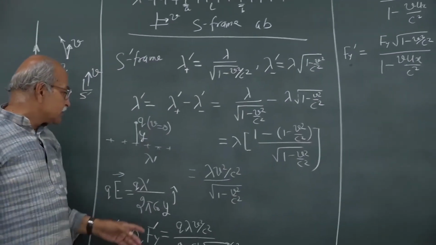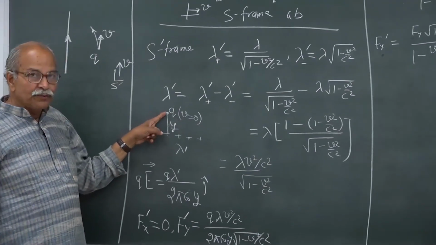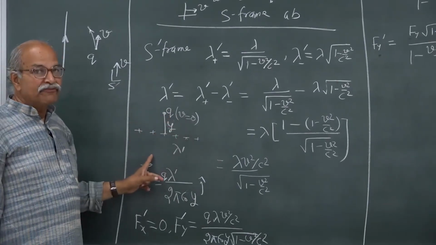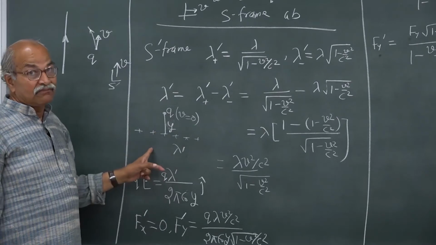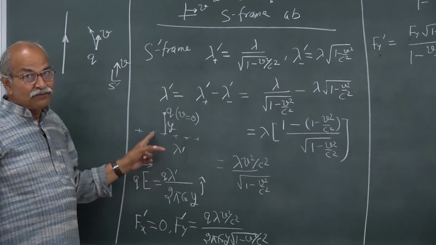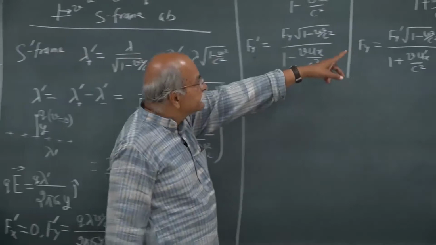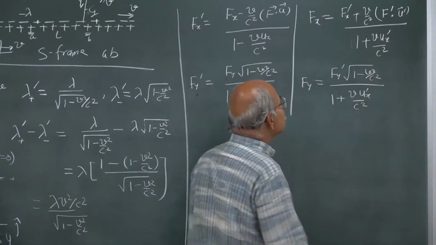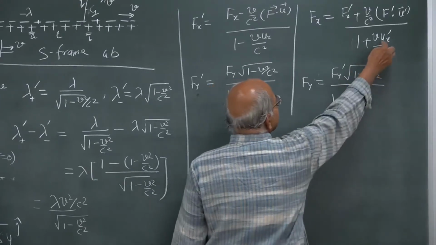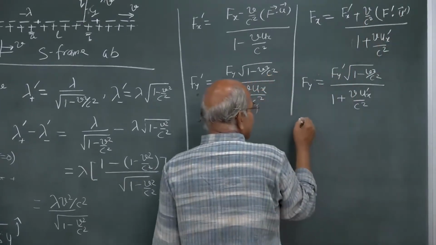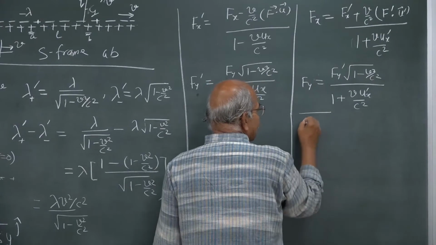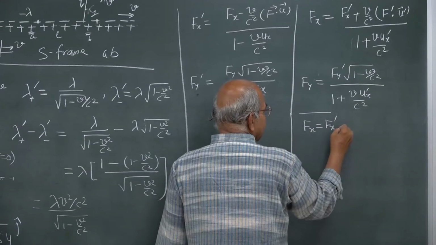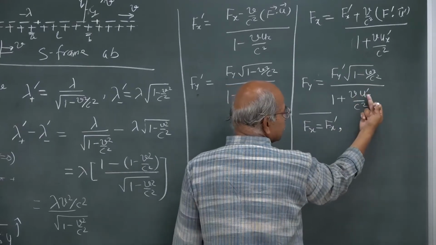Now, in our case, we have this particle q and the velocity of this particle is 0 in S prime frame. So, u prime is 0, this ux prime is 0, and hence this is 0, this is 0. So, fx is equal to fx prime, and this is 0, this is 0.